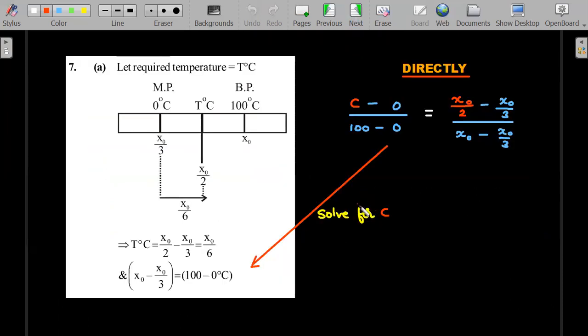Here's the solution based on that. This is a general solution that was given in the textbook, but I think you can write it directly once you understand the linear slope. C minus 0 divided by 100 minus 0. Remember, the corresponding C for x naught by 2 has to be found. He himself gave that the 0, which is the melting point, is x naught by 3, and 100, which is the boiling point, was x naught. I think this gives you directly the value of C in one step instead of writing all this. Essentially, he did that, but it need not be this much. So, a direct answer for C. Let's move forward.